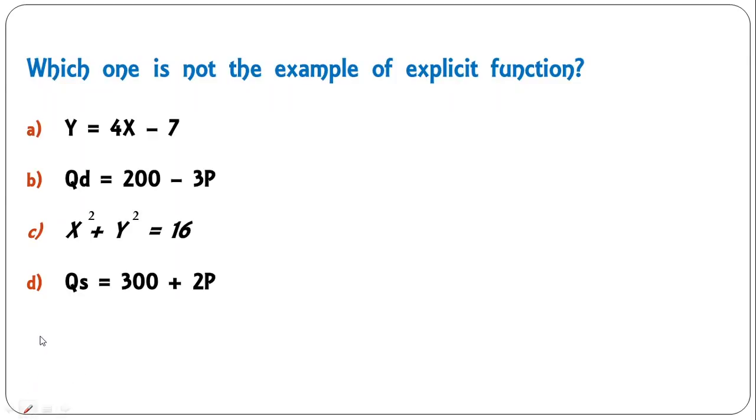Which one is not the example of explicit function? If you look at carefully, first one we can make out dependent and independent variable. This also we can make out dependent, independent, but here it is not clear which one is dependent and independent variable. So C should be the correct answer. Here also we can make out dependent and independent variable. C is the correct answer.